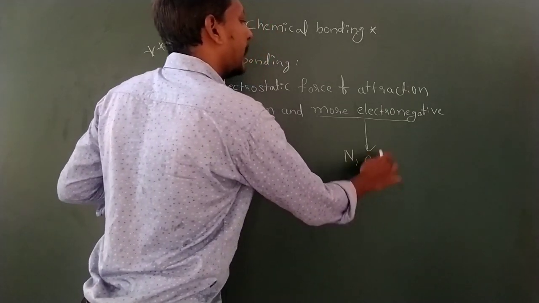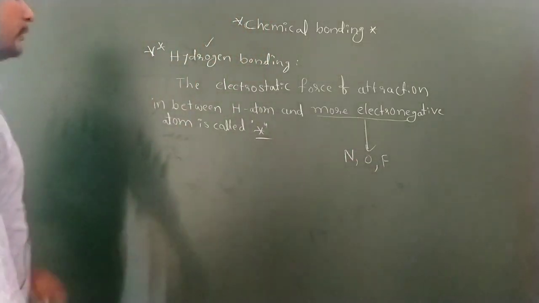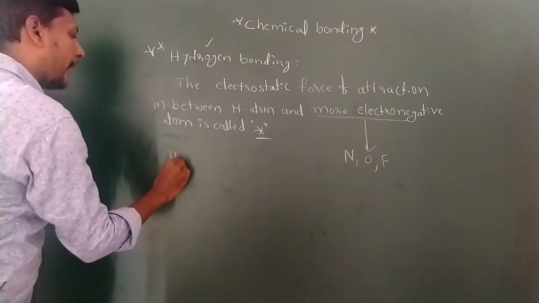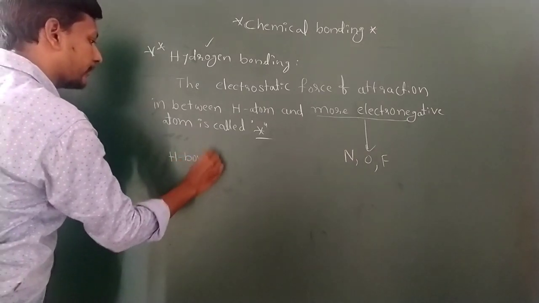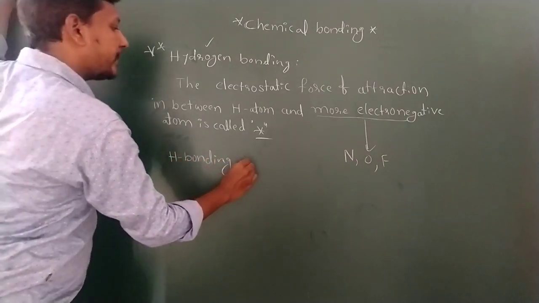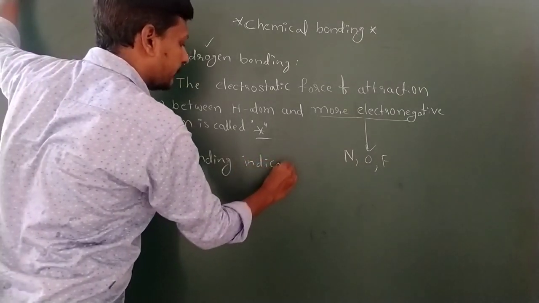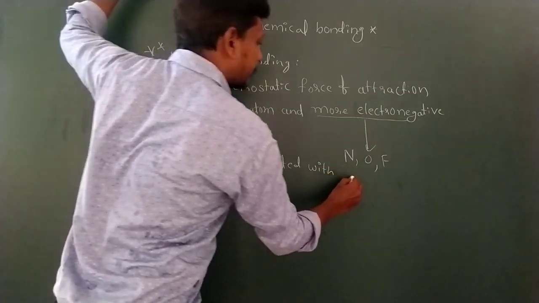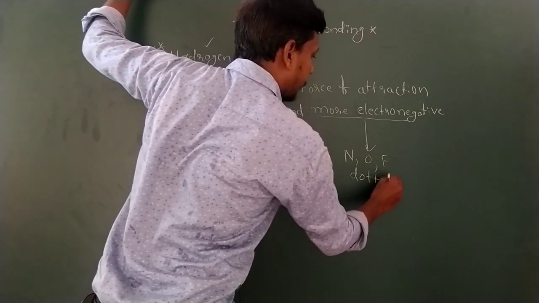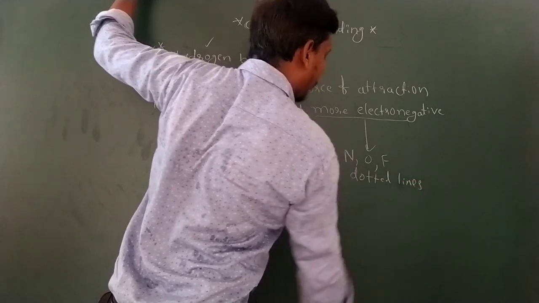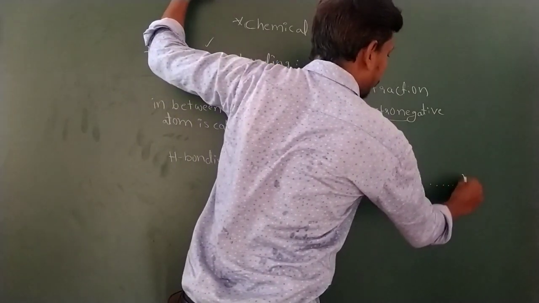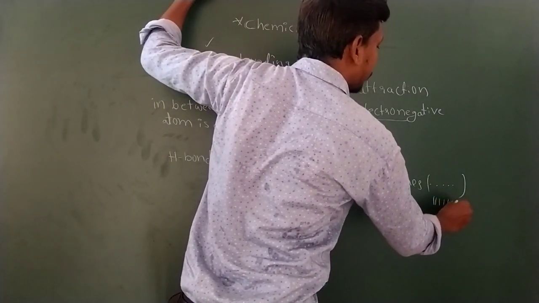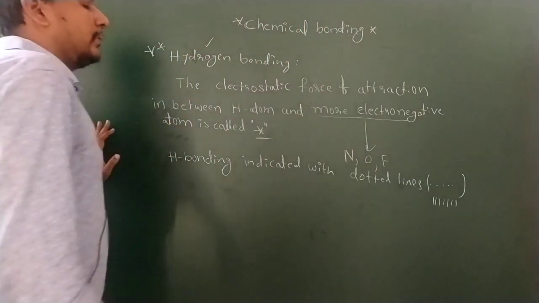Nitrogen, fluorine and oxygen are more electronegative than hydrogen. Now the hydrogen bond is indicated with dotted lines, like this: dot dot dot, in between the hydrogen and the more electronegative atom. Or some books may mention a dash also. You can accept both.